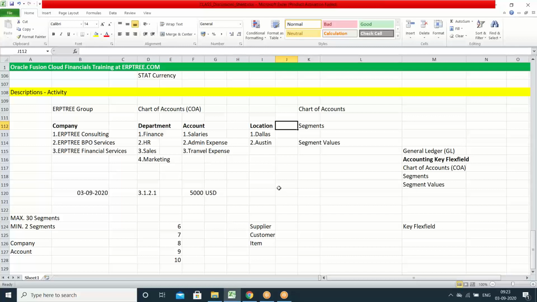Okay, the chart of accounts, what are the details you are going to capture? Whatever you are going to give as segments, the segment should be useful to capture the details in many applications. Take the example of company. You may record the transaction in GL or AP or AR or CM or FA or purchasing or order management. In every application, you have to capture the company. The transaction belongs to a company.